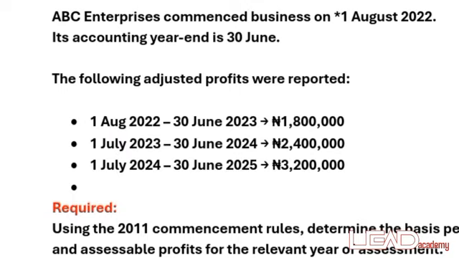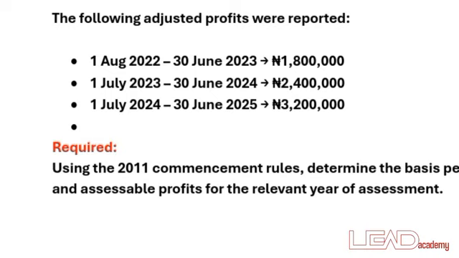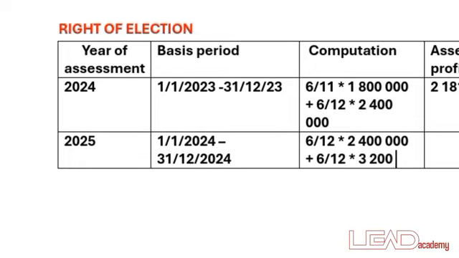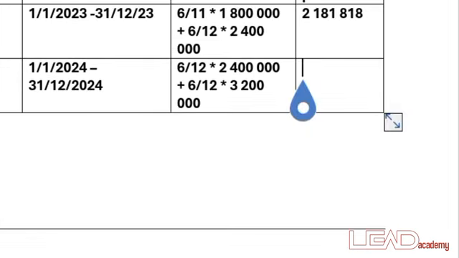So 1st of January 2024 began from the second adjusted profit. So 1st of January down to June, it was six months. Then you continue from the next adjusted profit, which was from July 2024 down to December, which is 6 divided by 12 times 2.4 million, in addition to 6 divided by 12 times the next profit. You're going to have an assessable profit of 2.8 million.